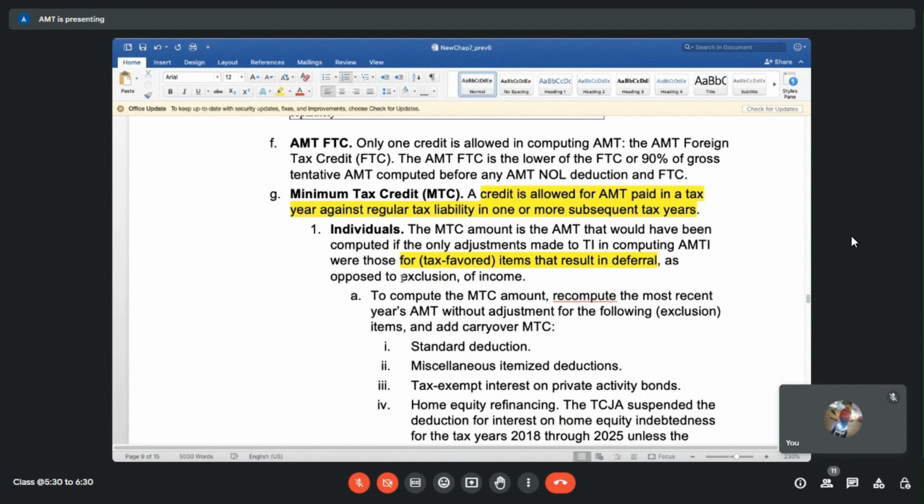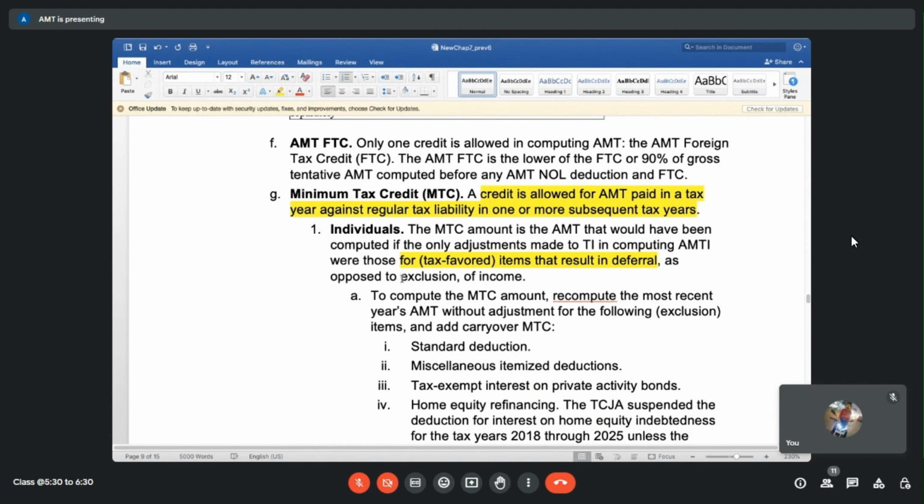State and local taxes. Yes, perfect. State and local taxes, property taxes, exempt interest income. Exactly, tax exempt interest income. There is no deferral there. It's a complete tax favored item. Tax excluded item, I would say.